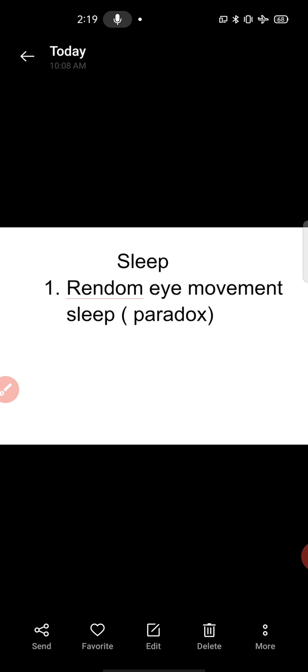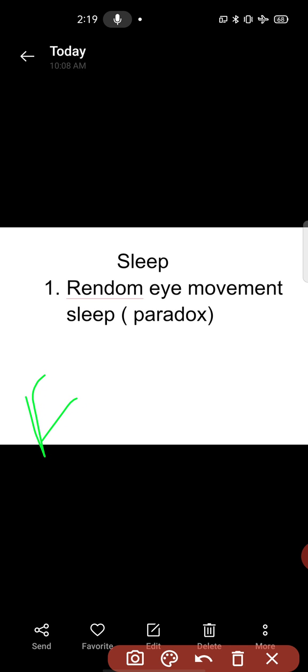Now we are discussing sleep disorder according to the ICD-10. Your sleep disorder may be classified in chapter F, from F50 to F59.